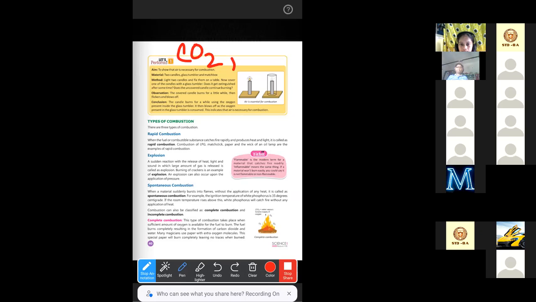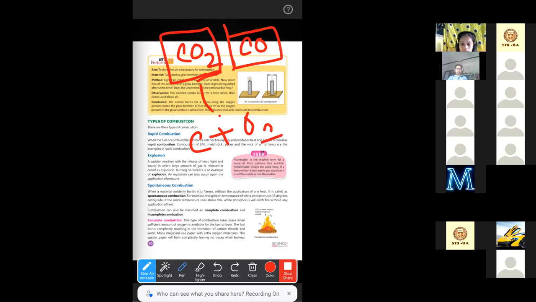Why dioxide? Because two oxygens are here, you can see. And in carbon monoxide, mono means one, that means only one oxygen will be present there. So this is carbon dioxide and this is carbon monoxide. Both are formed due to the reaction between carbon and oxygen.